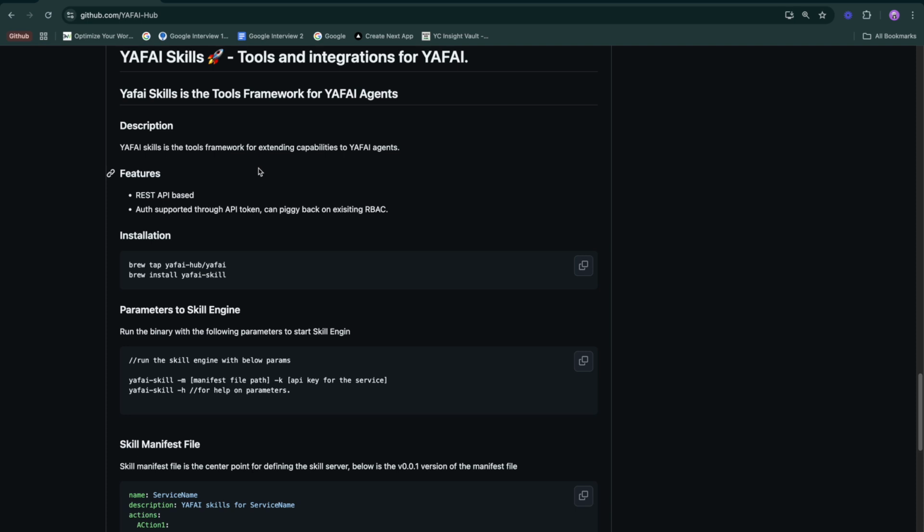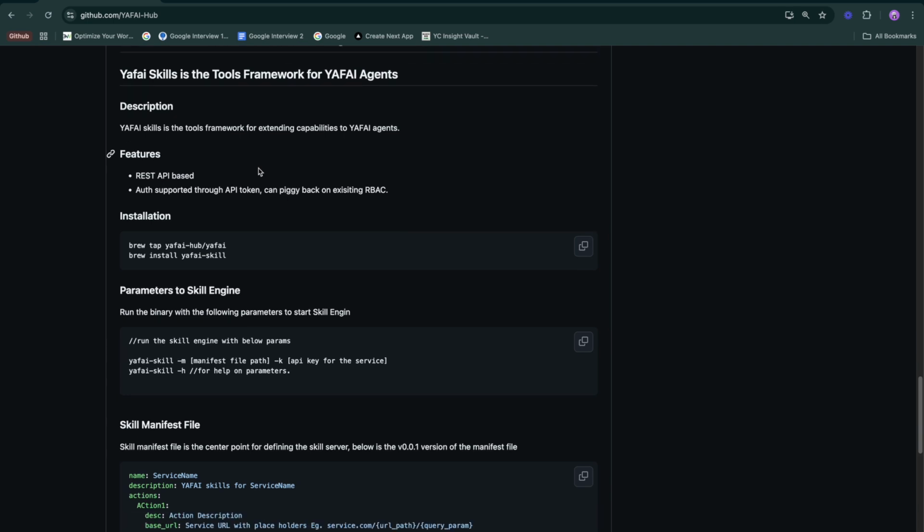So Yafai skill server basically exposes a gRPC service that Yafai agents can consume. So the stack in itself is kind of cloud native and ready to be integrated amongst microservices. If you have a gRPC service running, then the skill server can directly plug it.